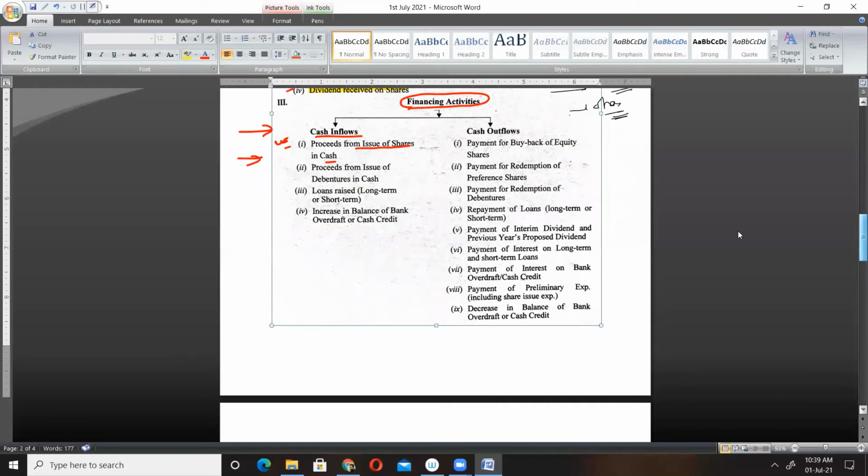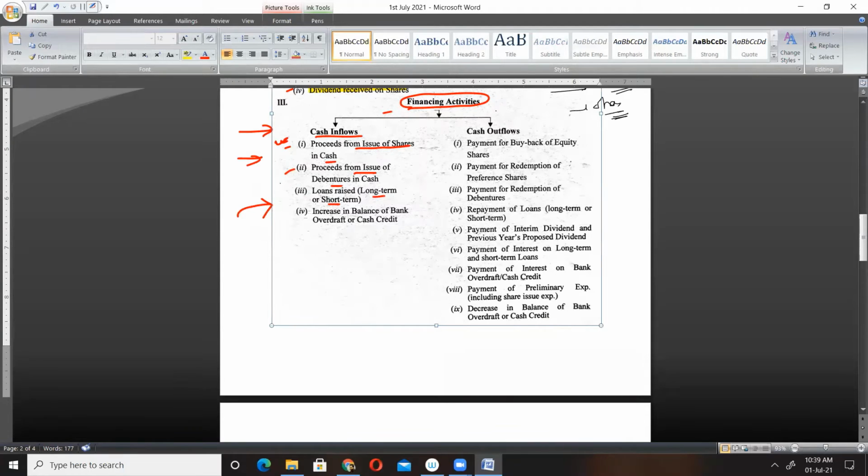Next, proceeds from issue of debentures in cash. Whenever a company issues debentures, it is a part of our long-term borrowings, isn't it? Next, loan raised, long-term or short-term. Any kind of short-term or long-term loan taken by the organization will also be classified as financing activity, because a loan provides additional finance to the business.